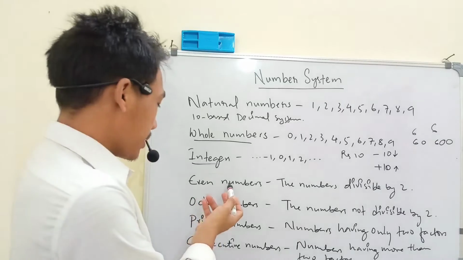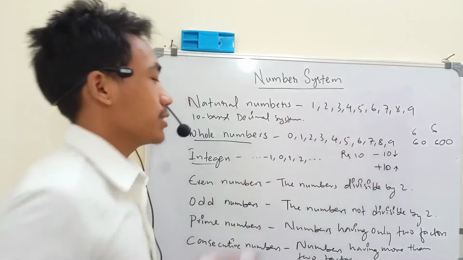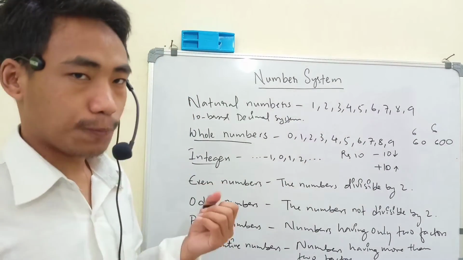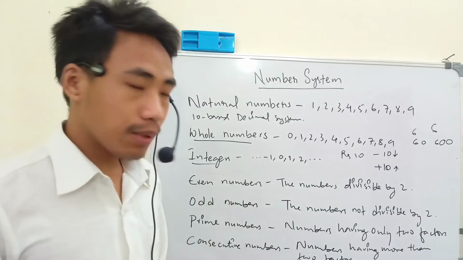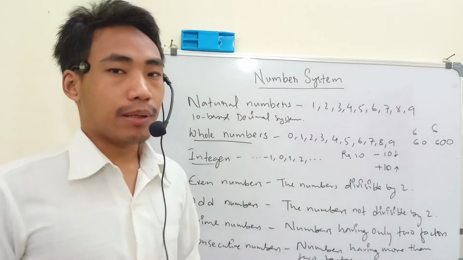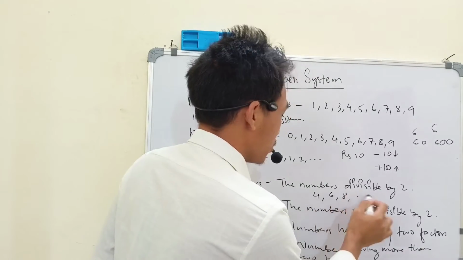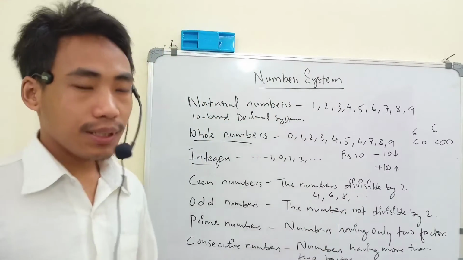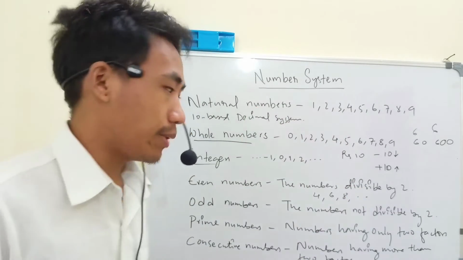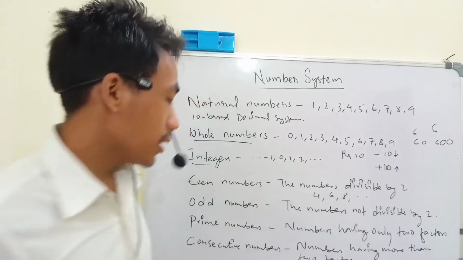Then we have the even numbers. What are even numbers? Numbers which are divisible by 2. So basically, for example, 4, 6, 8 and so on, which means completely divisible by 2. There's no remainder when these numbers are divided by 2.